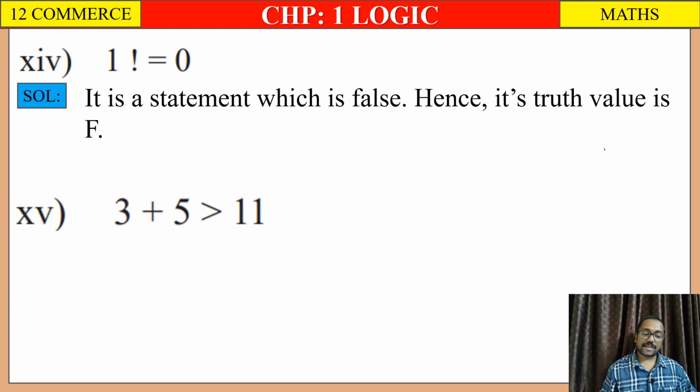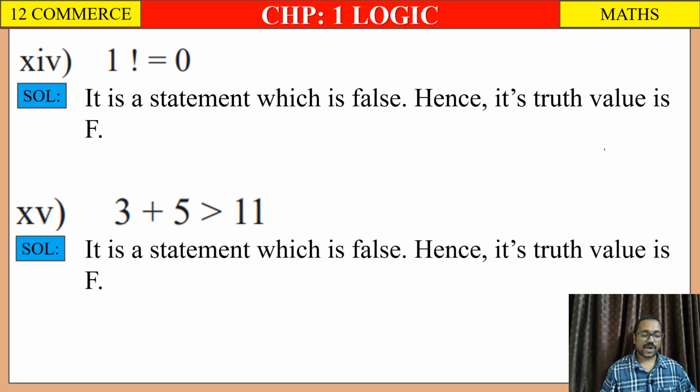15. 3 plus 5 is greater than 11. We know 3 plus 5 is 8, जो कि 8 11 से छोटा है. So it is false, but it is a sentence, right? So it is a statement which is false, hence its truth value is F.